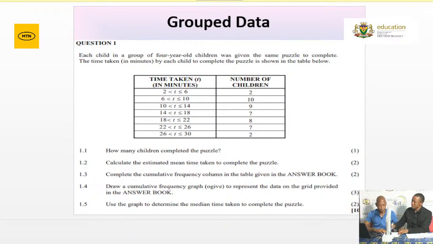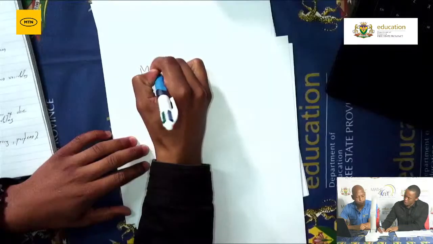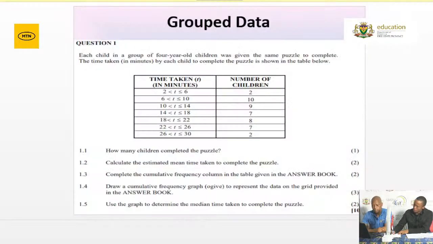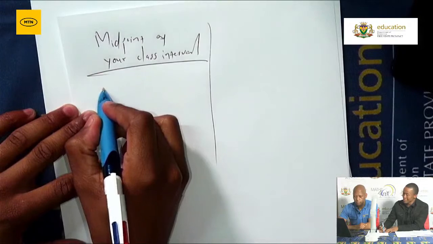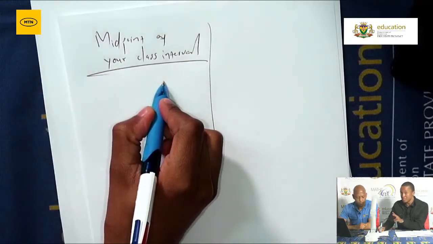But with grouped data, you first need to find the midpoint of your class interval. I hope you can see here on the visualizer. And how do you determine the midpoint of your class interval? You add your lower boundary and your upper boundary and you divide by 2.